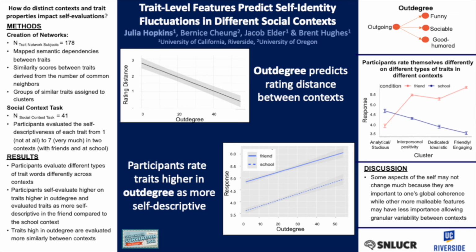Further, in the top diagram in the middle pane, you can see that as out degree increases, rating distance across contexts decreases. This means that with these more influential words, people are more stable in representations across contexts. This implies that there are certain aspects about oneself that might not change much across contexts because they are necessary for maintaining global self-coherence. Other traits may be much more malleable and will fit the demands and goals of a context, showing more granular variability.